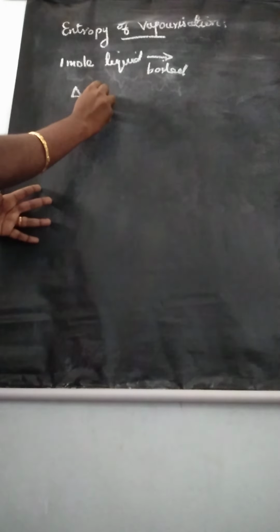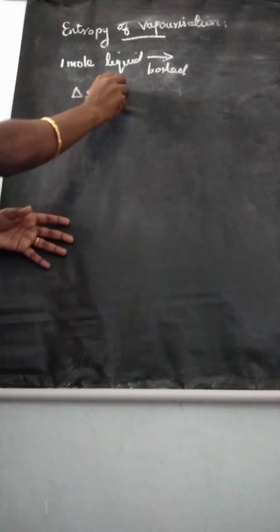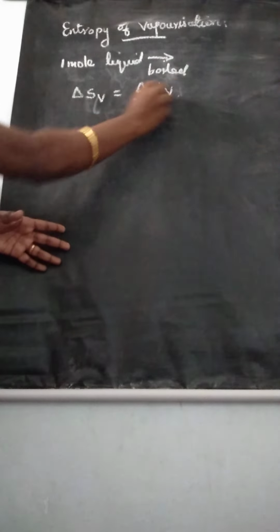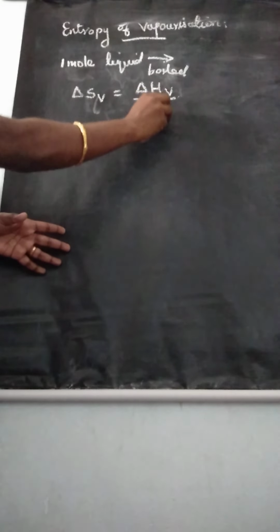We can tell the formula: delta S vaporization, you can write the symbol V for boiling or vaporization. Delta S vaporization is equal to delta H vaporization divided by temperature, that is the boiling point. Delta S vaporization is equal to delta H vaporization divided by TB.